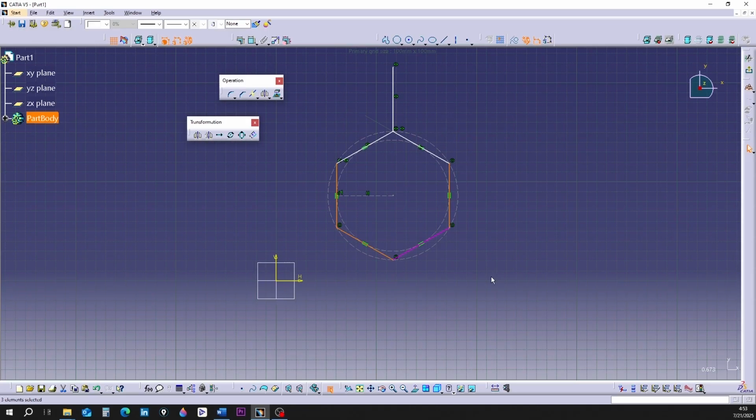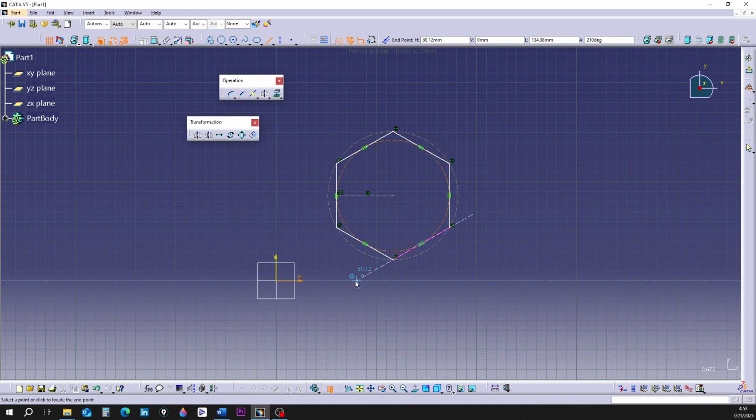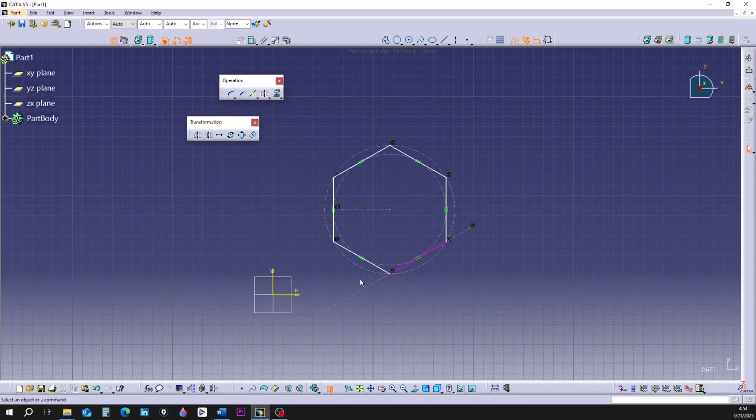So, what is the solution? The solution is to either superimpose a construction line on the side we want to be the mirror line and introduce that construction line as the mirror line. Or first, by holding the Ctrl key, select all sides one by one, except the side that will be the mirror.